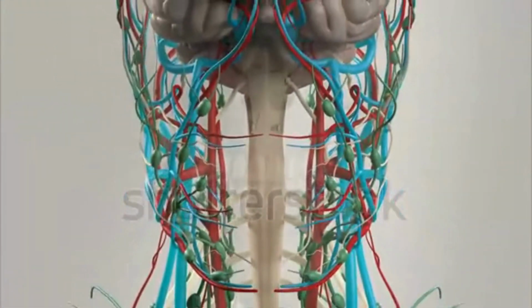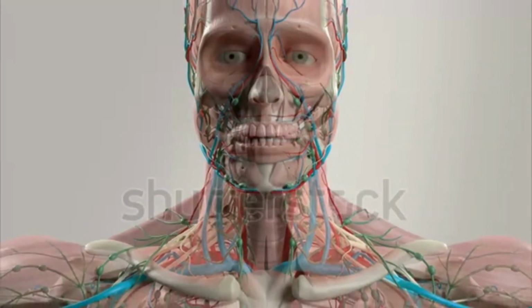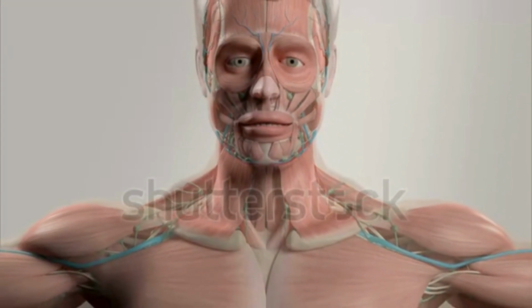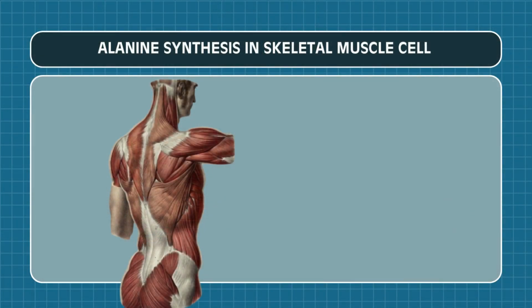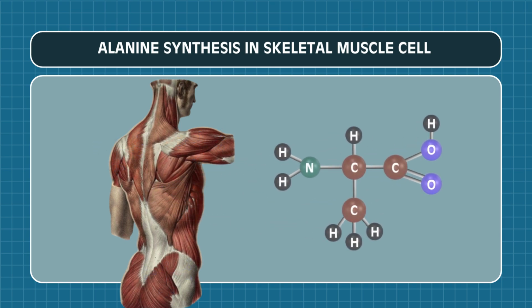Skeletal muscle alanine is synthesized in the muscle from products of both protein breakdown and glycolysis. In the human body, skeletal muscle is the primary site for the endogenous synthesis of alanine, meaning it manufactures this amino acid from scratch. The synthesis requires two key raw materials from within the muscle cell.